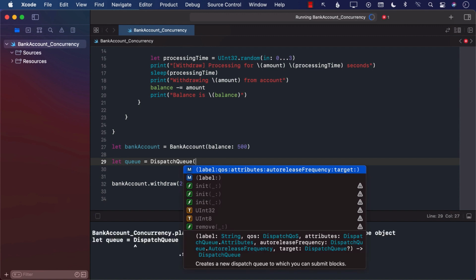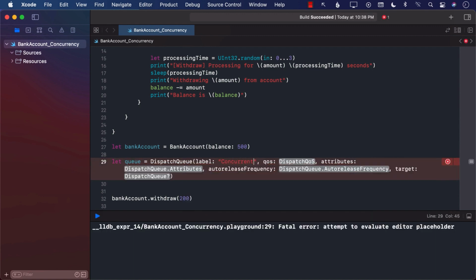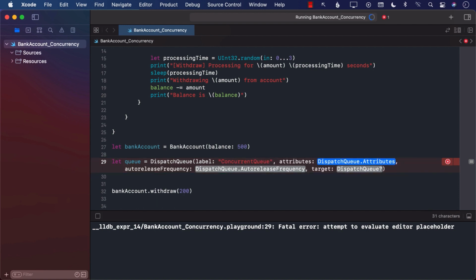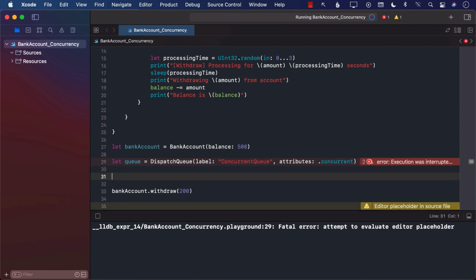In the dispatch queue, we can pass in a label. I'm just going to call this concurrent queue. We will simply say it's going to be concurrent. Concurrent basically means that 2 particular things can happen at one time. So now we have created a concurrent queue.